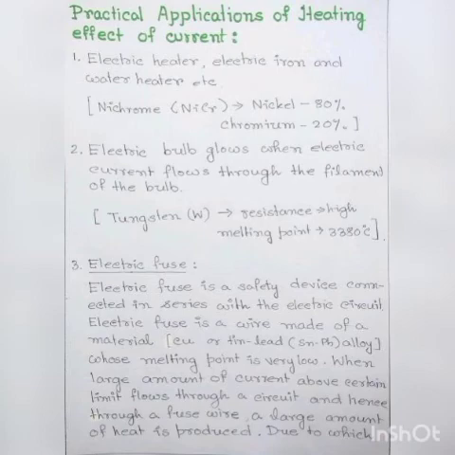When a large amount of current above a certain limit flows through a circuit and hence through the fuse, a large amount of heat is produced, due to which the fuse wire melts and the circuit is broken so that current stops flowing in the circuit, and this saves the electric circuit from burning due to the passage of large current through it.